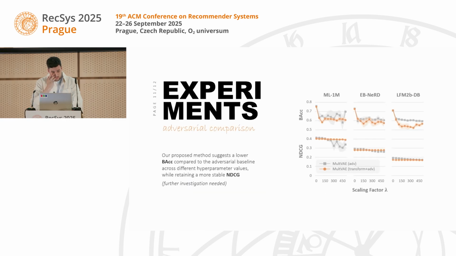In addition to those results, we conducted a short analysis on the influence of the scaling factor of the adversarial network. The results here show that our method suggests that the balanced accuracy is lower across a range of different scaling factors, while also retaining a more stable NDCG across different parameter tuning sessions.